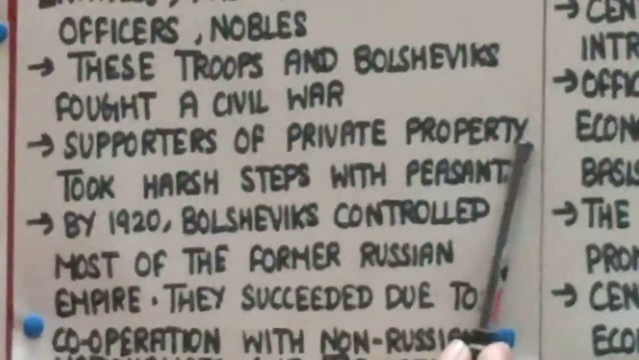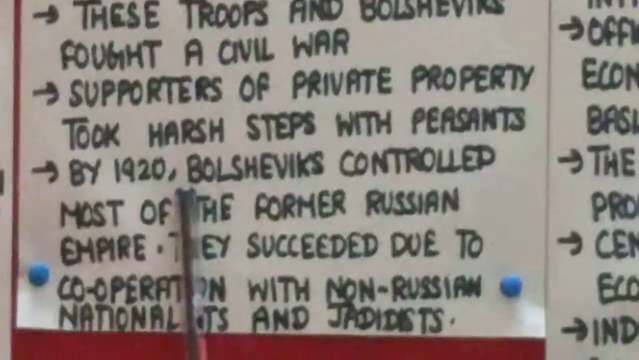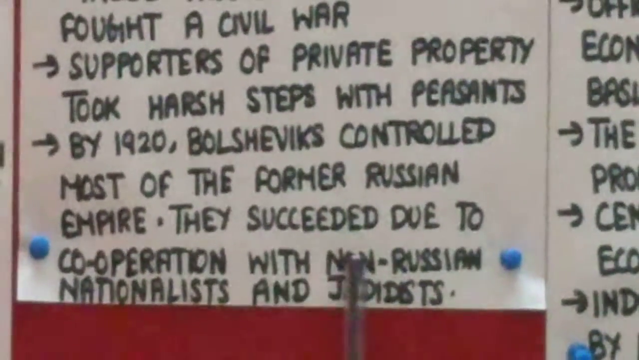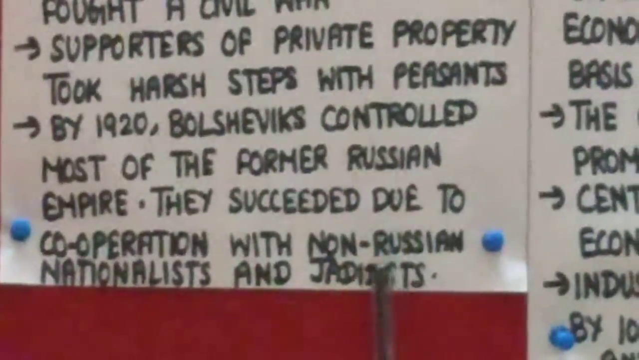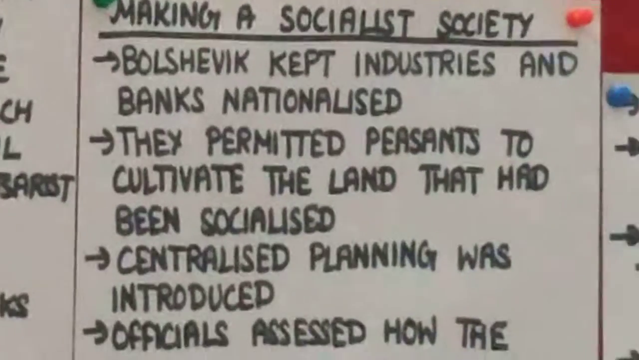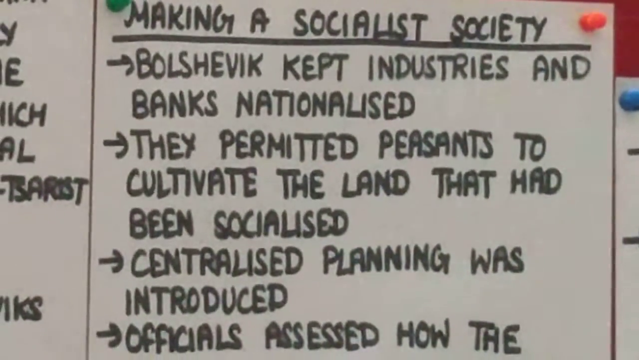Supporters of private property took harsh steps with peasants. By 1920, the Bolsheviks controlled most of the former Russian Empire. They succeeded due to cooperation with non-Russian nationalists and Jadidists. These were the Muslim reformers within Russia, right? So this way the civil war was fought between the Bolshevik party and the social revolutionaries.